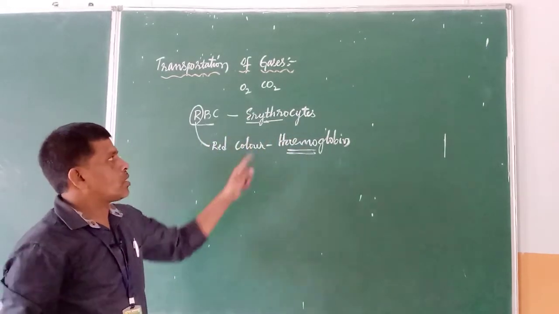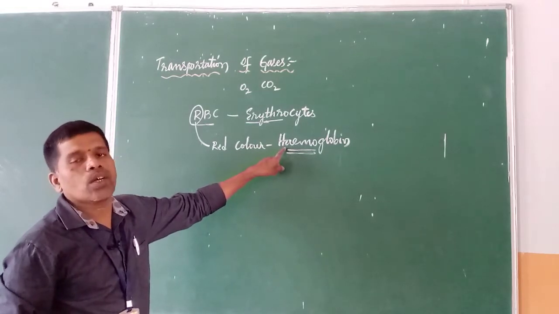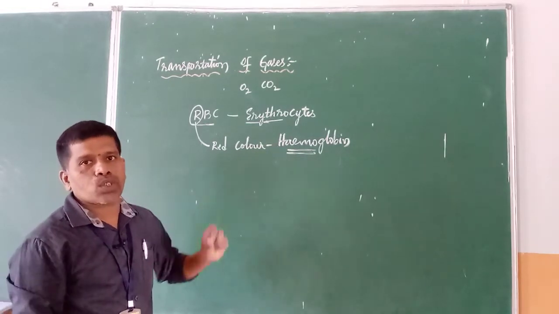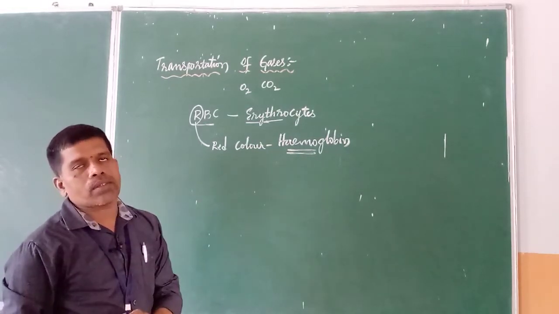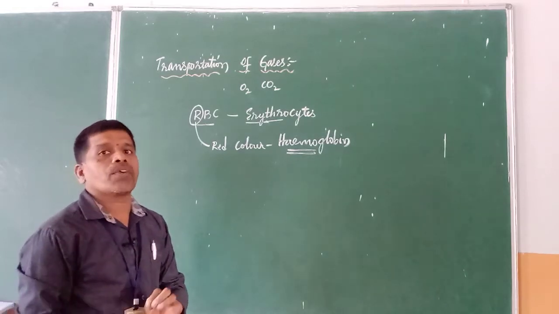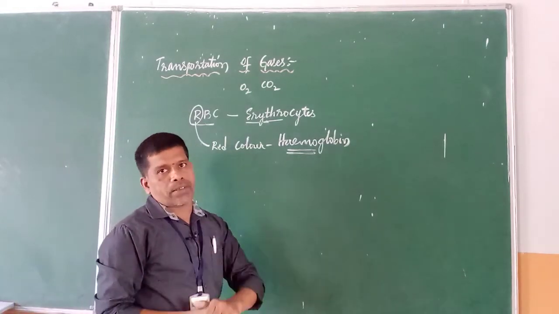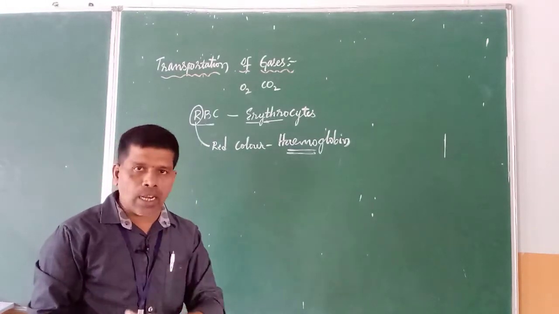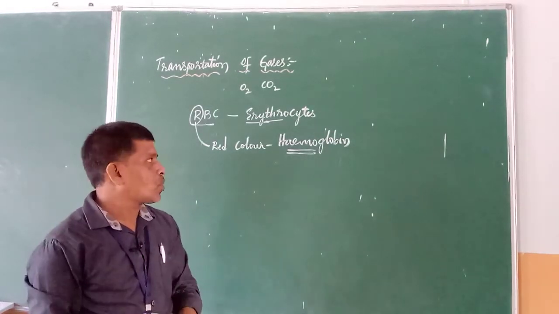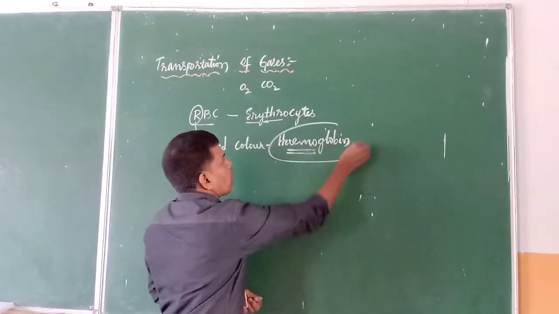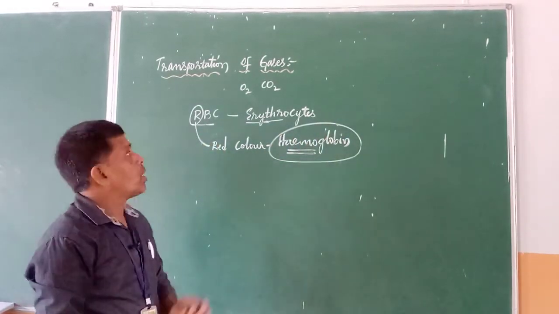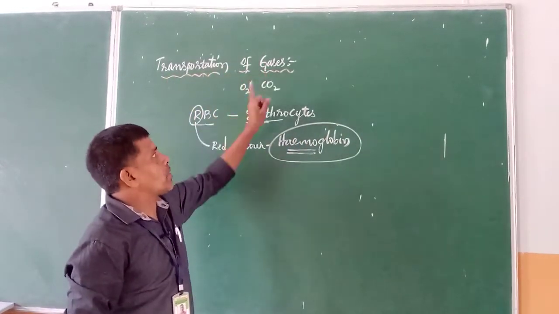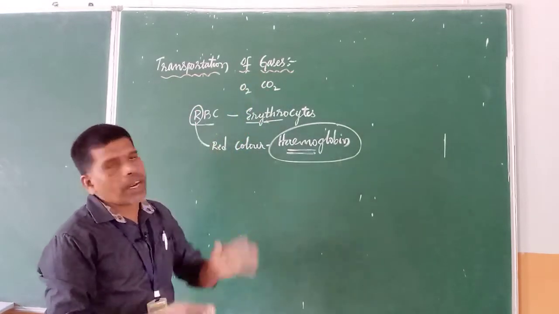Since hemoglobin is absent in the white blood cells, they are named white blood corpuscles or white blood cells, or we can call them leukocytes. Leuko means white, cyte means cell. Now, what is the importance of hemoglobin in the transportation of gases like oxygen and carbon dioxide?